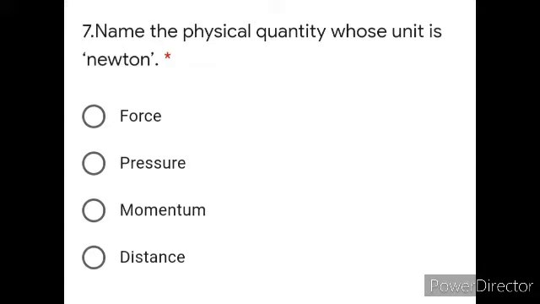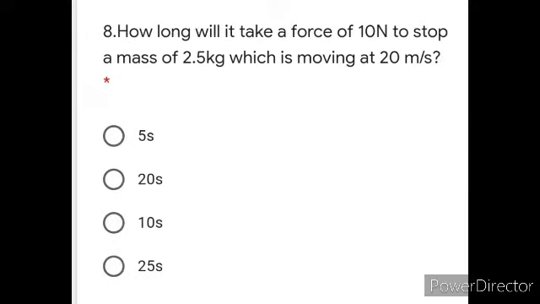Moving on with the next question number 8. This is a numerical actually. You have to solve it and you have to give the answer. The question is, how long will it take a force of 10 Newton to stop a mass of 2.5 kilogram which is moving with 20 meter per second? So you have to follow the formula of force. F is equal to m(v minus u) over t. Fine. F is given, mass is given, initial is given, final is given. A force to stop, so final will be 0, put the value of initial, and you can find out the value of time. It's going to be 5 seconds.